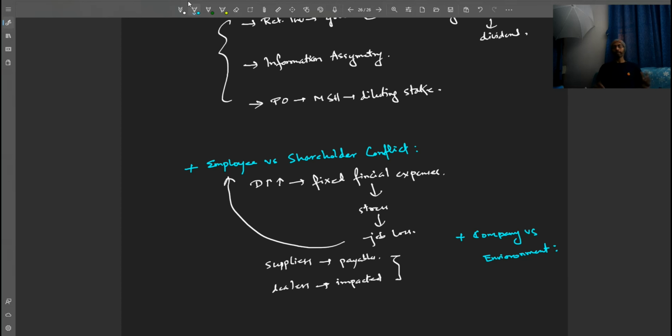So these are conflicts that have to be dealt with in a very careful way. Look at what the stakes are and how we can shift towards a more balanced stakeholder relationship where all the stakeholders get the maximum amount of benefit, right? A trade-off scenario basically. So friends, that's about it for this chapter.